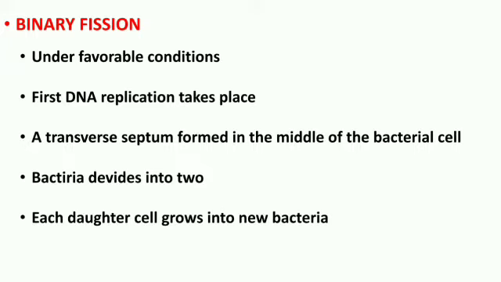Such division takes place. Two daughter cells are produced. Each daughter cell grows into a new bacterium. Under favorable conditions, the cells of bacteria divide by amitosis, which is faster than mitosis and meiosis.